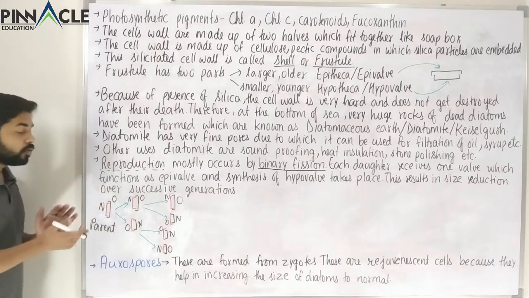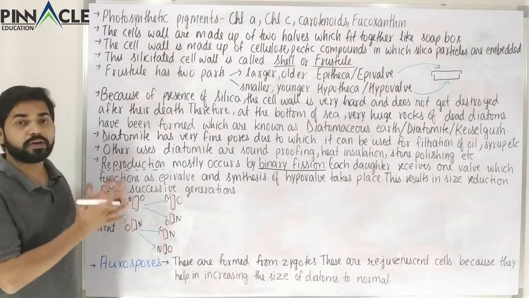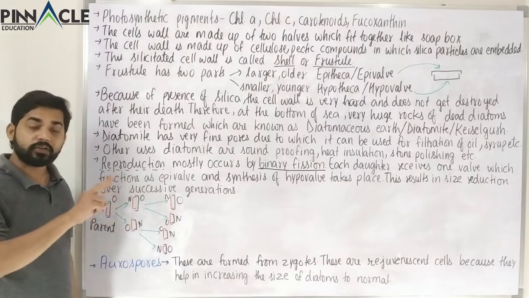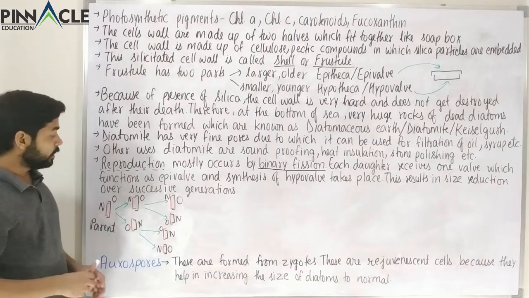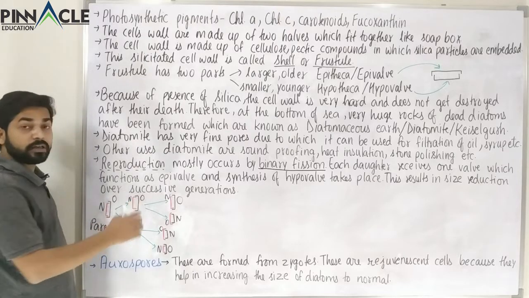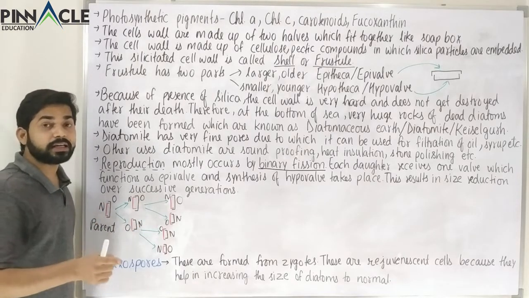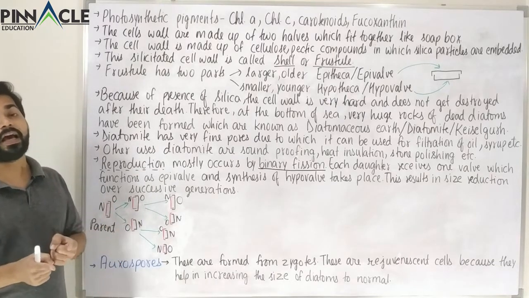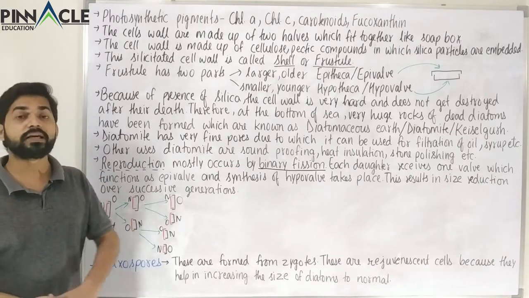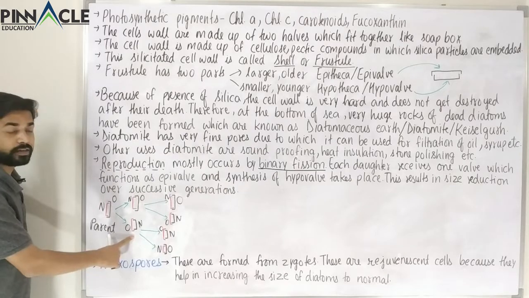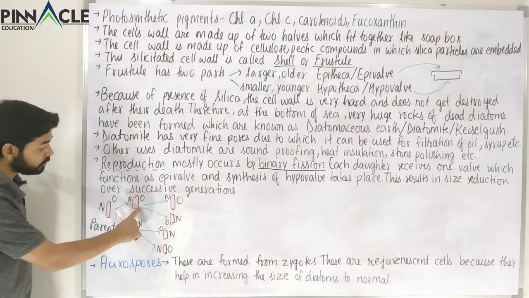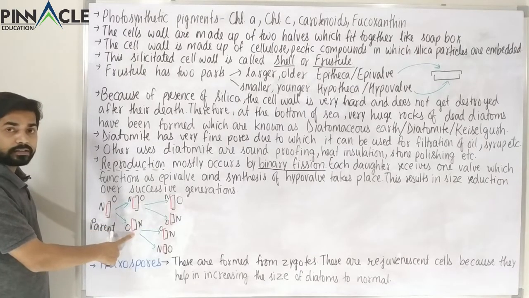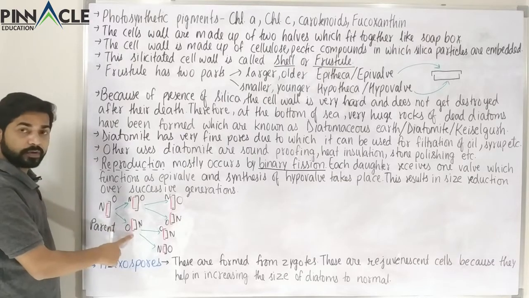It is a bit more complex to understand, but it is very simple once you understand it. There could be size reduction in one daughter, and no size reduction in the other daughter. The daughter which will receive the epitheca or the epivalve will not have size reduction. The daughter which will receive the hypotheca or hypovalve will have size reduction. We can see this daughter has received the epitheca, the black one, that is why no size reduction. This daughter has received the hypotheca of the parent, that is why size reduction.